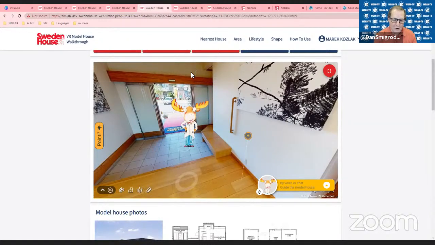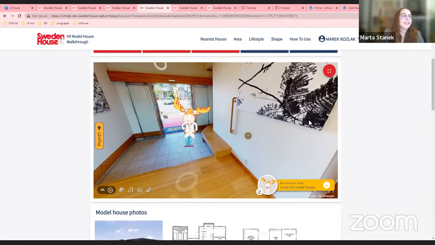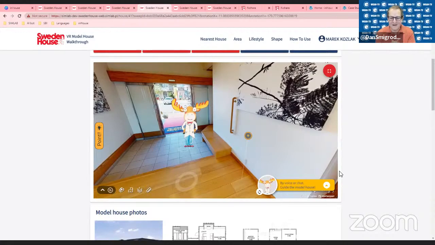So there's a lot going on here. Let's see if we can deconstruct this. First of all, I'm not sure I want a moose in my tour. So first, let's just talk about the avatar before anything else. What is that? What are the options for whatever it is that I'm looking at?